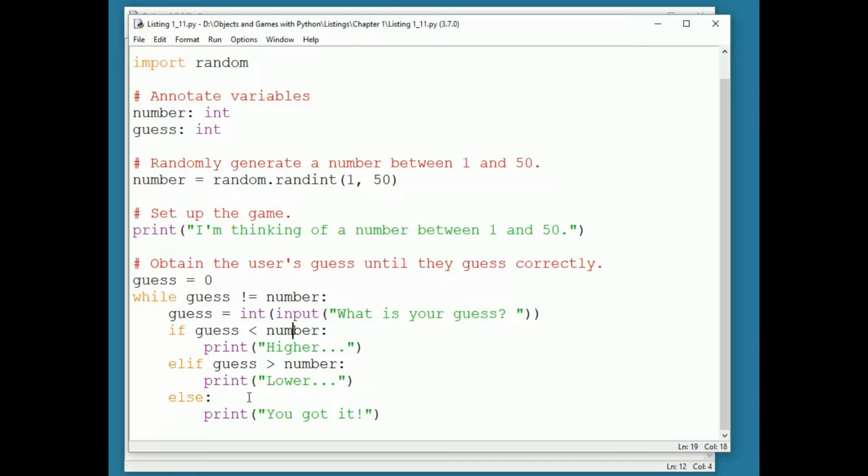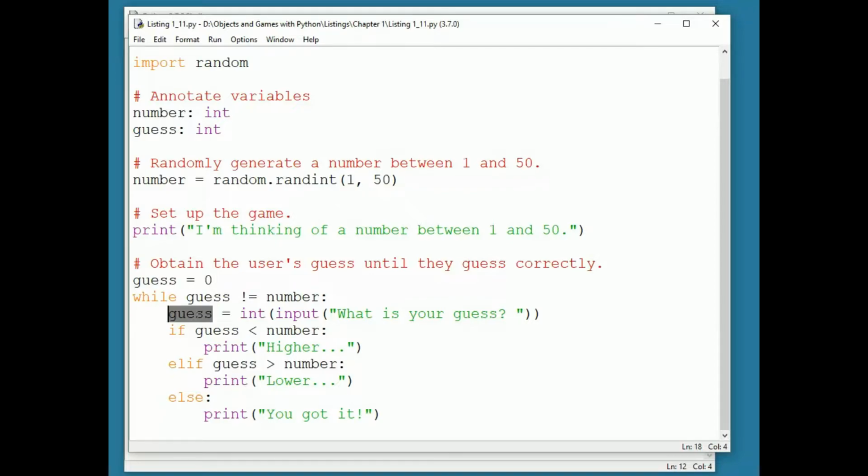Otherwise, we have an infinite loop, a loop that never terminates. In our loop, that variable is guess. The variable guess is tested in the loop entry condition, and it gets a new value when the user enters a new guess. Now, the user could make this an infinite loop by repeatedly entering bad guesses.